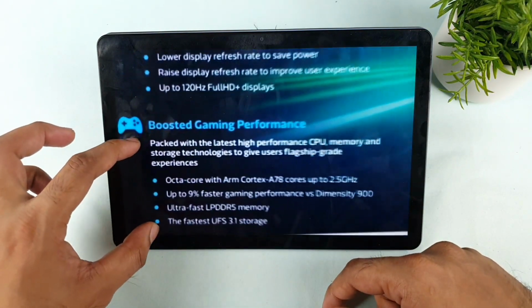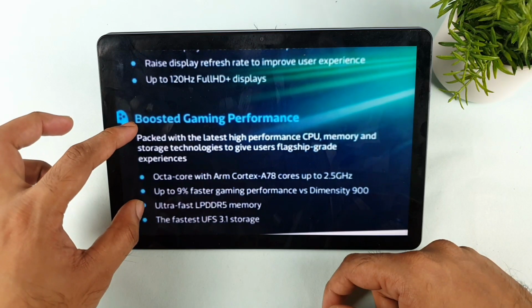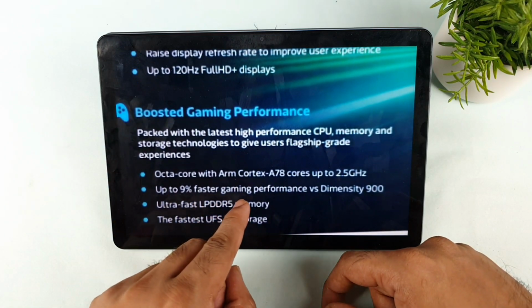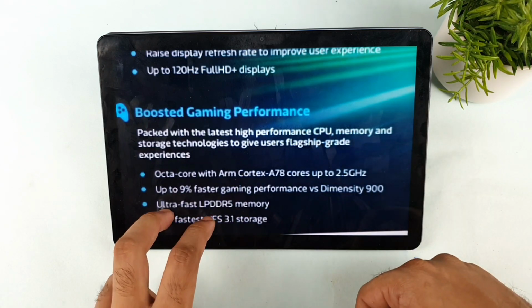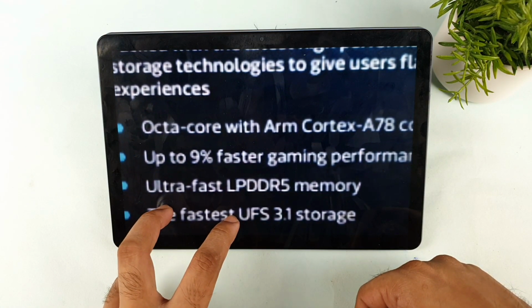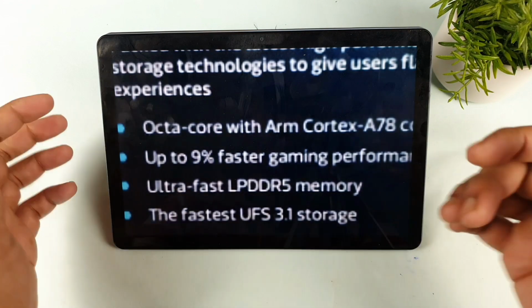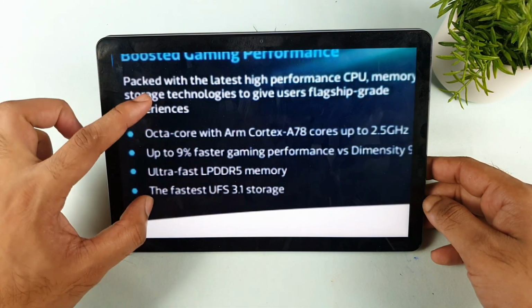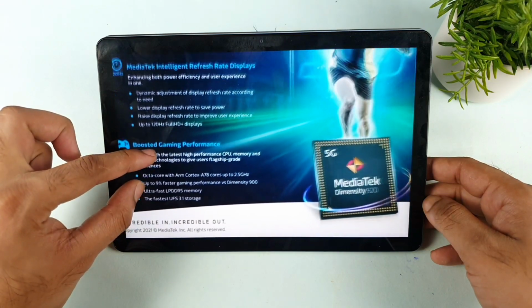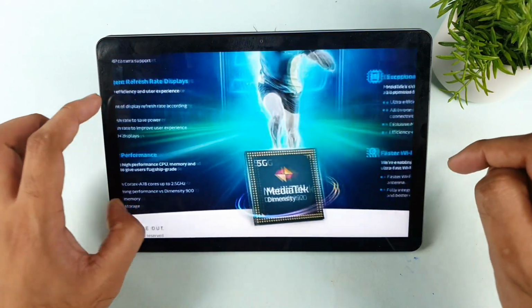Next, regarding gaming, how much did the performance get boosted? Up to 9% faster gaming performance versus the Dimensity 900. So 9% got increased, and this chipset supports the LPDDR5 RAM type. That's another good advantage with this Dimensity 920 chipset. Not only that, you also get UFS 3.1 storage with this new chipset.